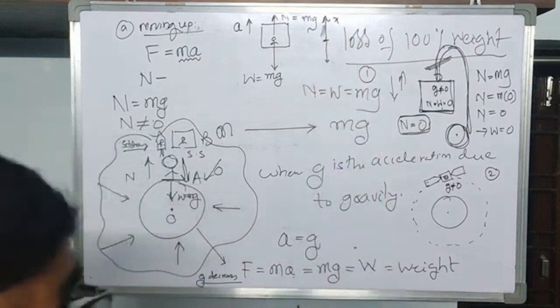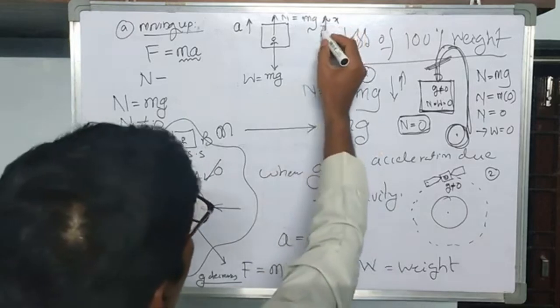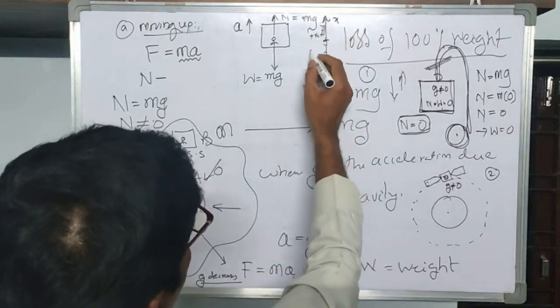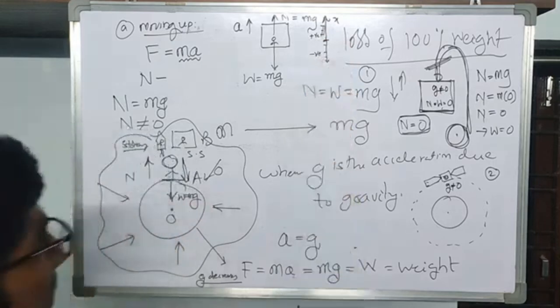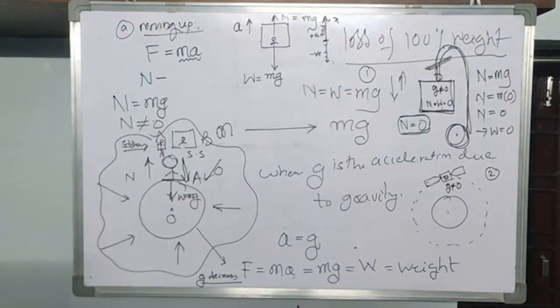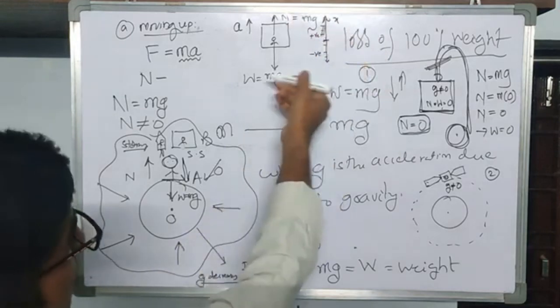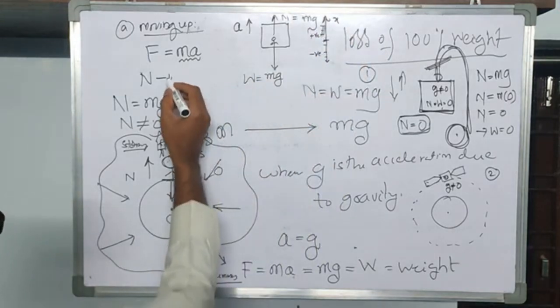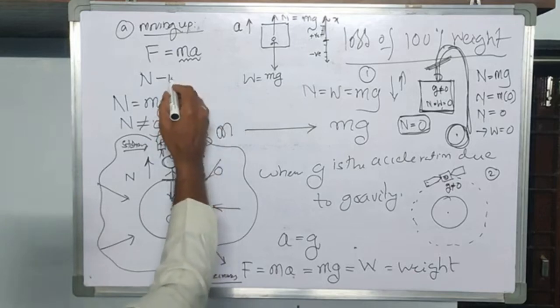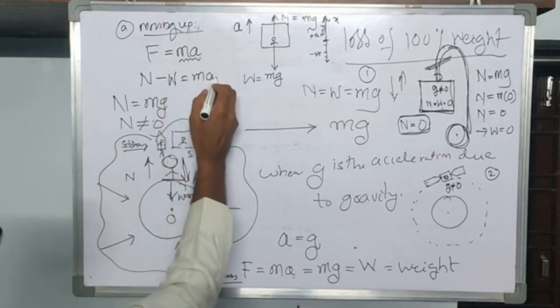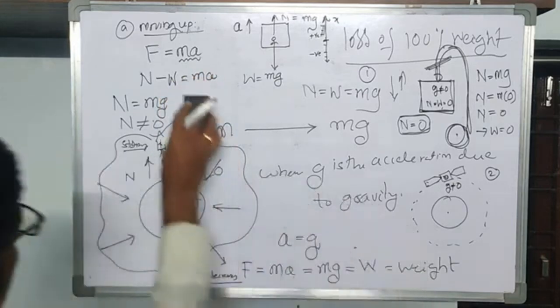Suppose that this is the x-axis. Here you always have positive values on this side and negative values on this side. So whenever you take N as positive, you have to take W as negative. What is W? mg, is equal to ma.